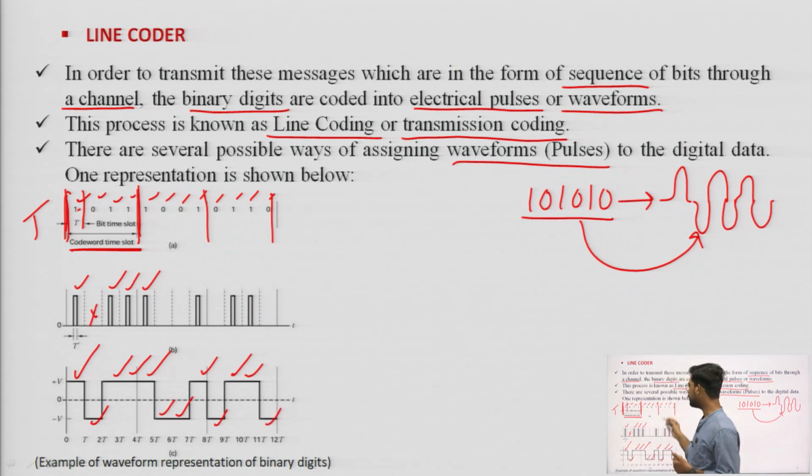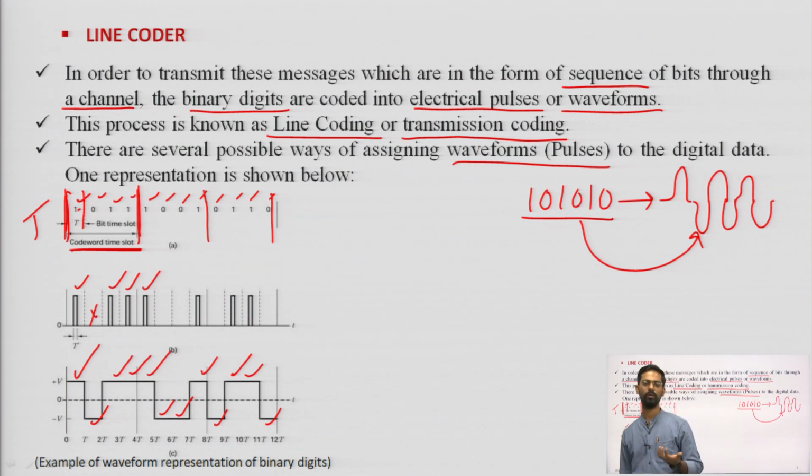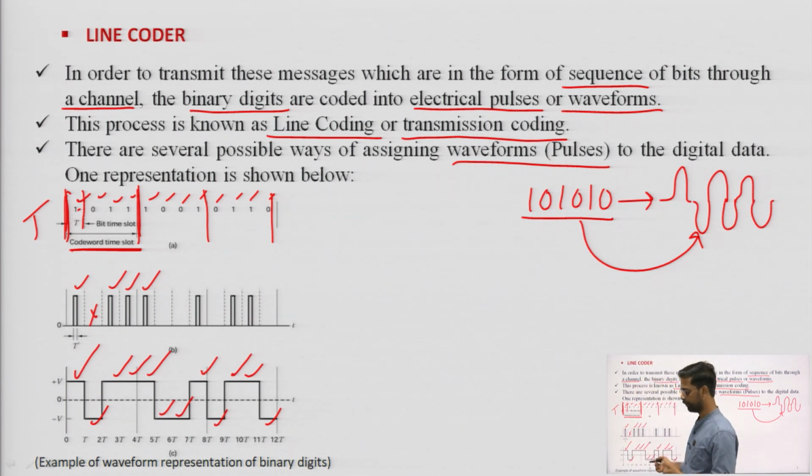So, this is the basic format of converting the bits into the waveform.